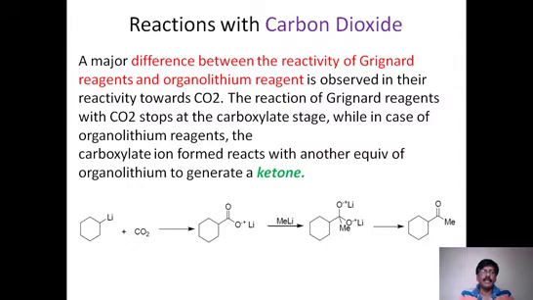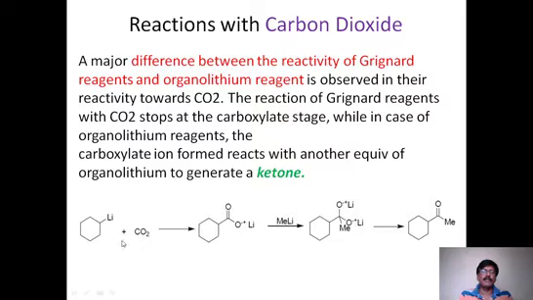Let us take up alkyl lithium. What happens with alkyl lithium? You see here, this alkyl lithium, for example, cyclohexyl lithium. When it reacts with carbon dioxide, the carbon is attached to the cyclohexyl group, and the other oxygen becomes O minus Li plus. Actually, it should be converted to OH, but this will not take place here.